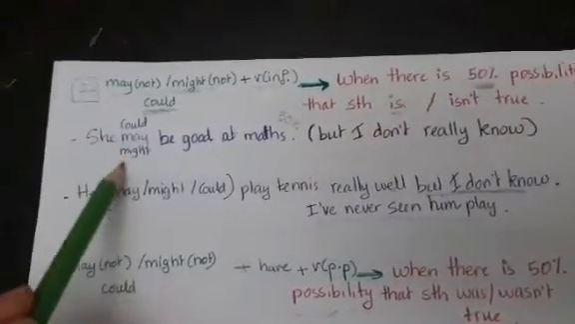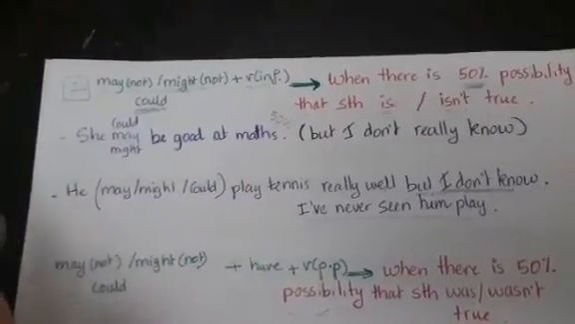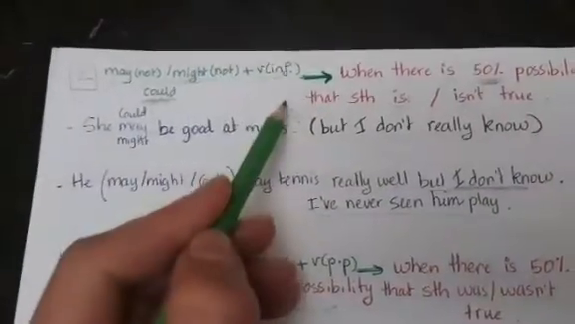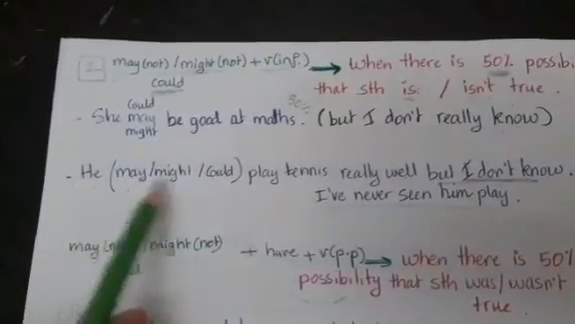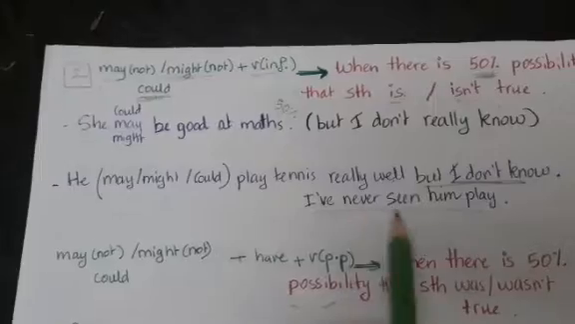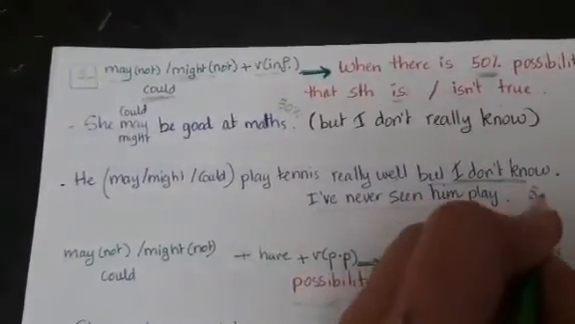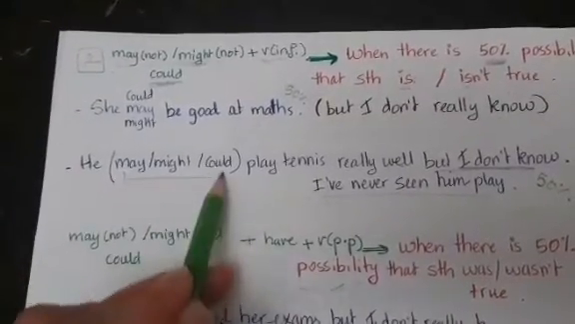So we use may, might, or could with the infinitive form for the 50% possibility that something is or isn't true. She could, may, or might be good at maths. We can use any of them, no problem. But I don't really know. I don't have any evidence. So because of that, it's 50% possibility. He may, might, or could play tennis really well, but I don't know. I've never seen him play. I'm not sure.